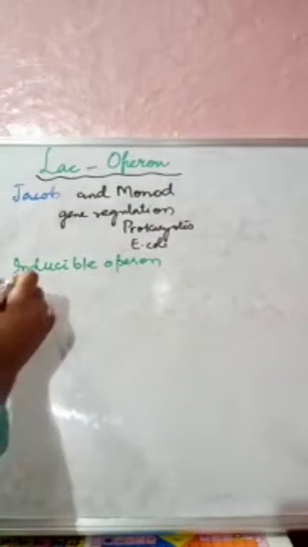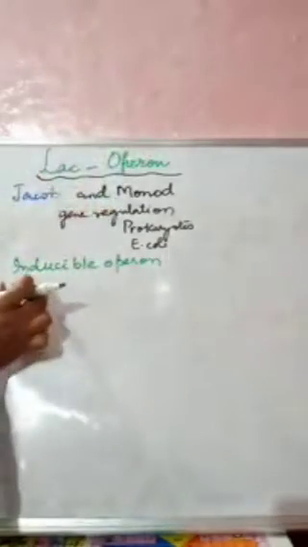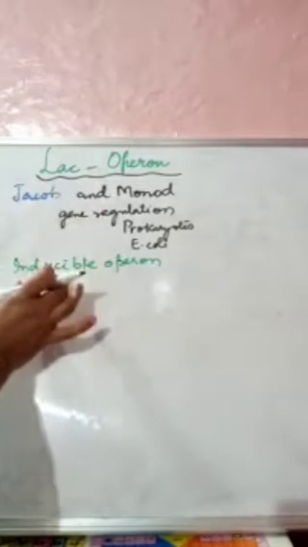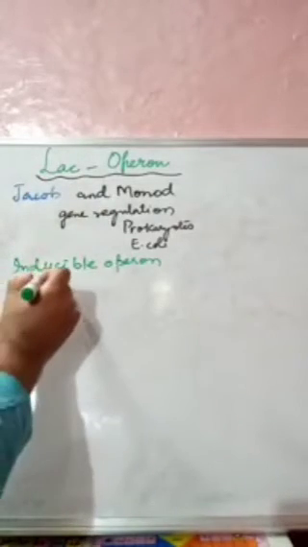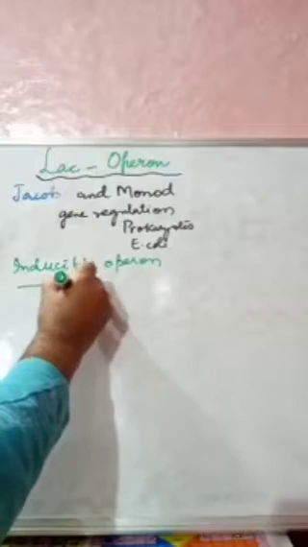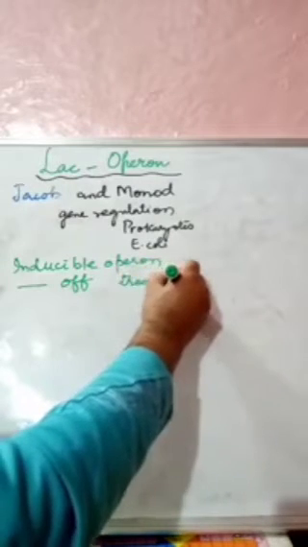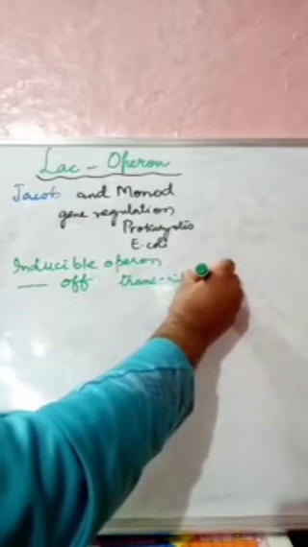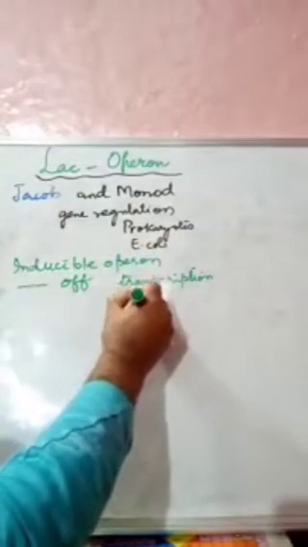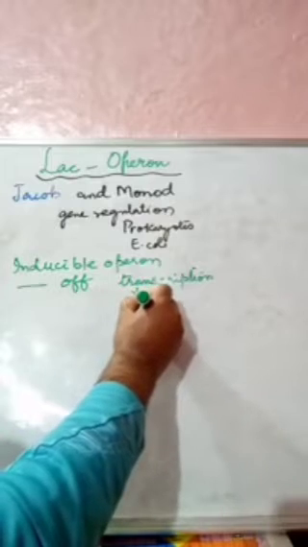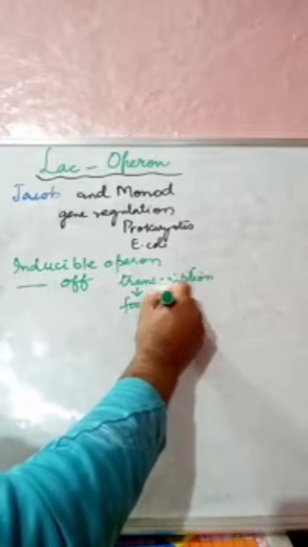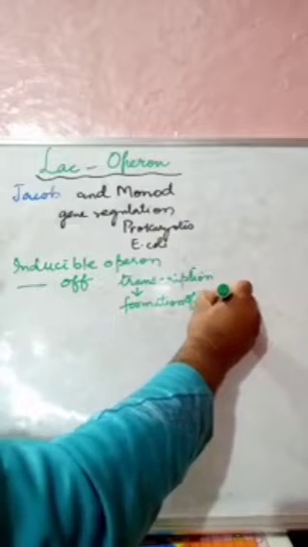When we study this model in detail, what we will see is that in this operon, it is generally off. As a result, there is no transcription, or we can say no formation of proteins takes place.